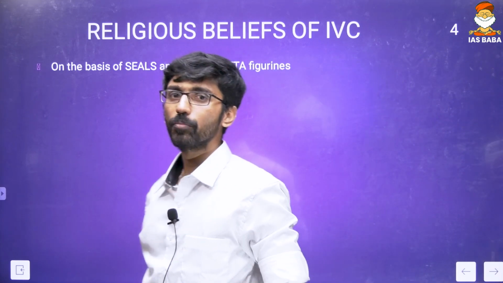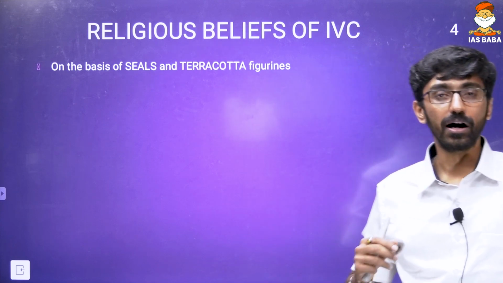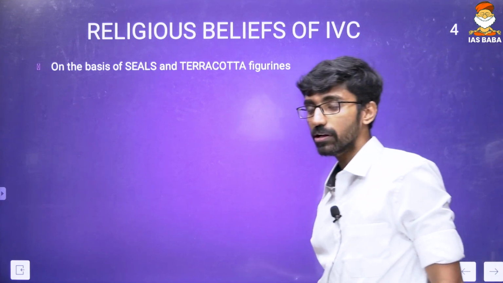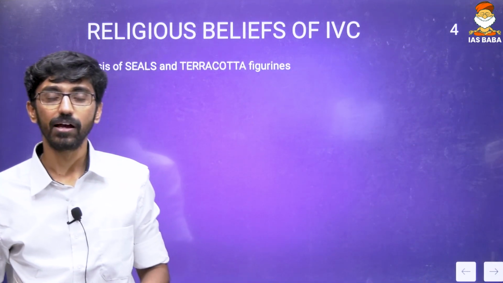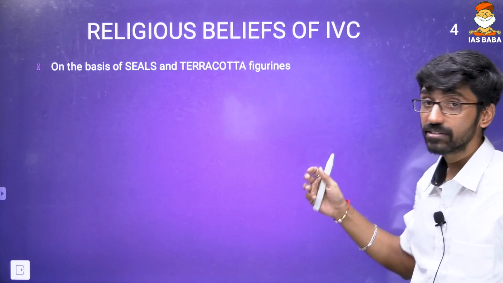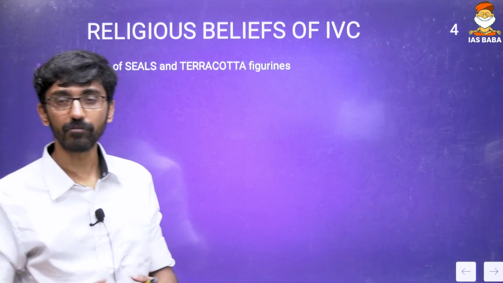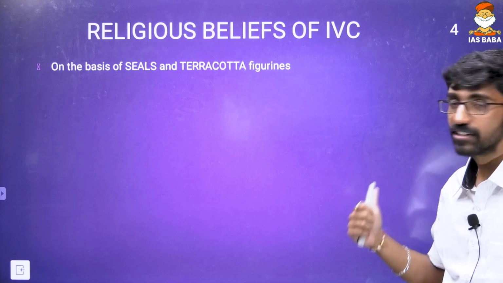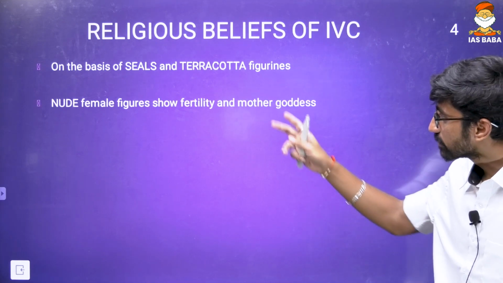Okay, there we have discovered so many seals, and the seals were discovered by J. Fleet, okay, 1912, and that led to a lot of excavation in and around Indus Valley civilization sites. And from the depiction on top of the seals, we come to know the religious belief system. And the terracotta figurines, terracotta means soil, we can say clay figurines. They are made up of clay, and these clay figurines also give us more evidence about the religious belief system of the IVC. And we also discuss the seals topic.